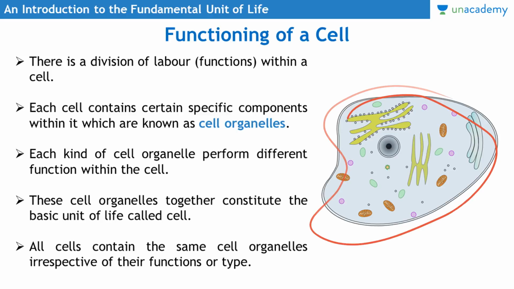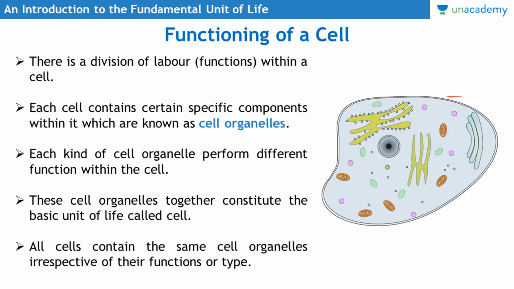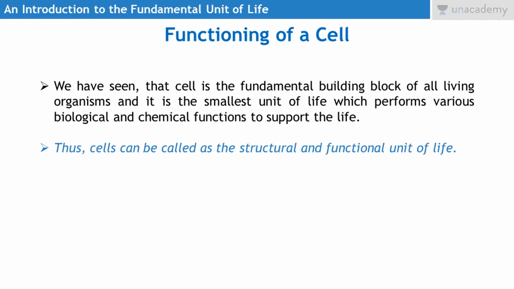And all cells contain the same cell organelles irrespective of their functions or type. It doesn't matter which function they are performing or which type of cell it is; all cells will contain the same cell organelles. So a red blood cell would have the same type of cell organelles as a white blood cell. Different types of cells contain the same components inside them. So this is how a cell functions.